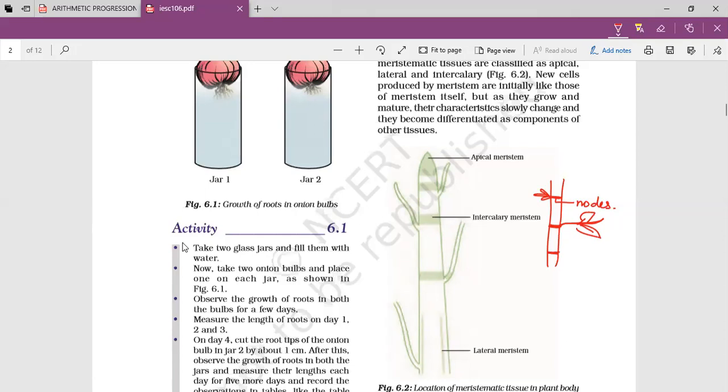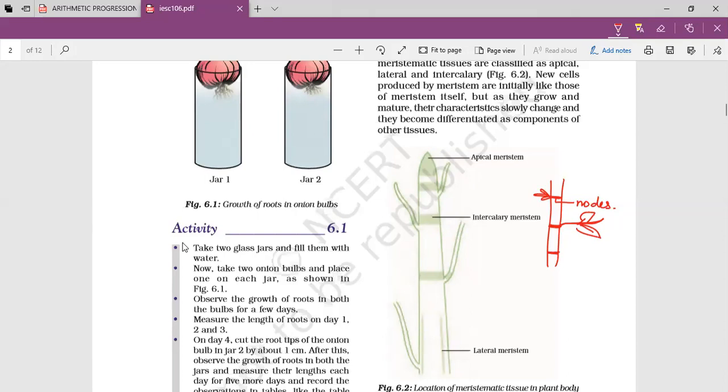And then this is lateral meristem. So apical meristem increases the growth in height of the stem. Intercalary is responsible for growth of branches or leaves. And the lateral meristems are present in the girth region, the inner part of the stem.